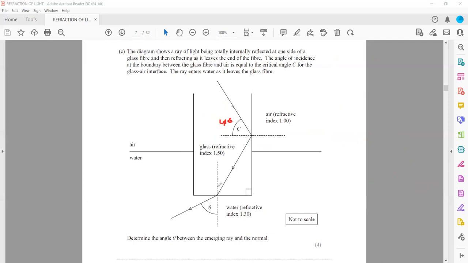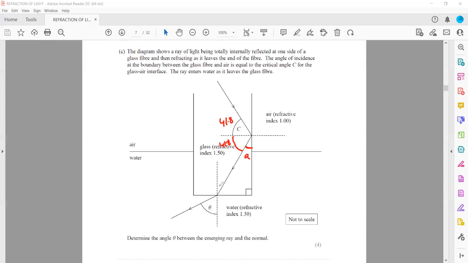So what will be this angle? As these two angles will be the same, if I say this is A, then this will also be A, as there is a reflection happening. When we work out this angle A, the other angle will also be A. So we work out the critical angle, which is 41.8. And because the light is reflected here, this angle is also 41.8. If this is 41.8, how much is this angle? It will be 90 minus 41.8. I'll work out this angle A.